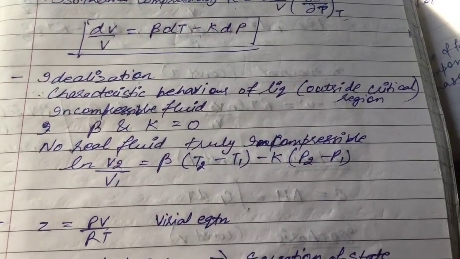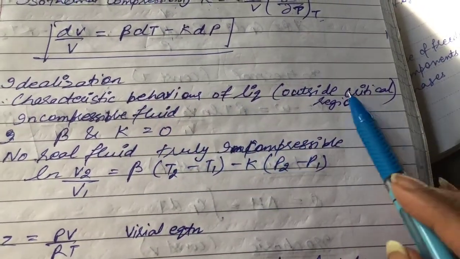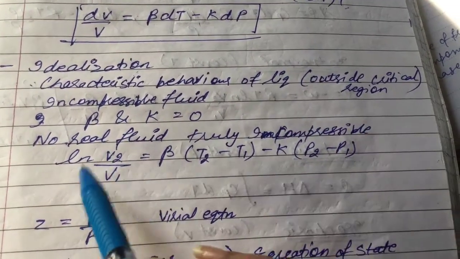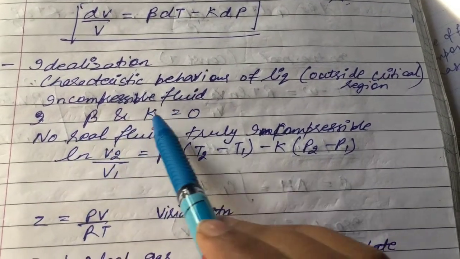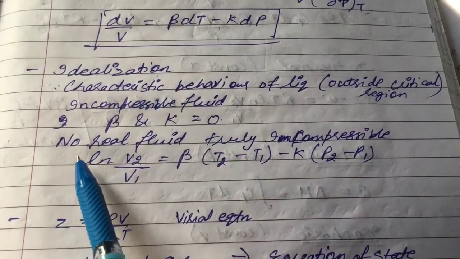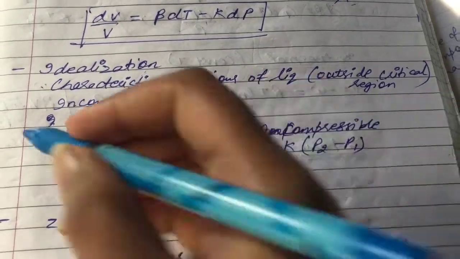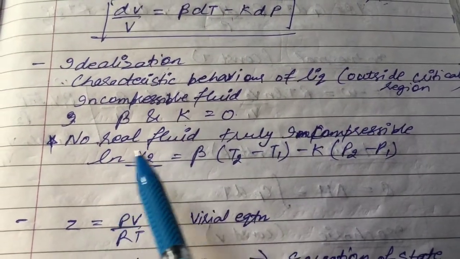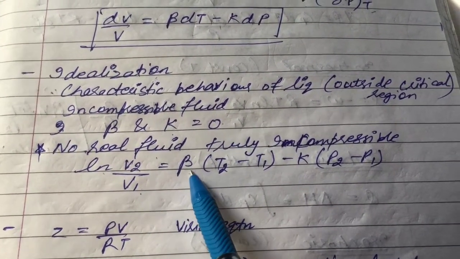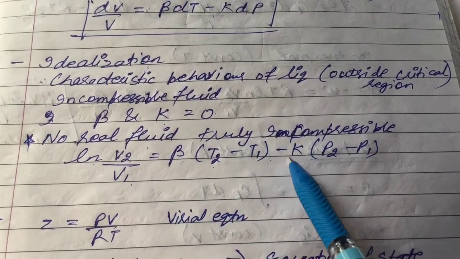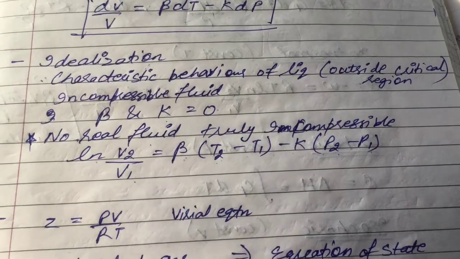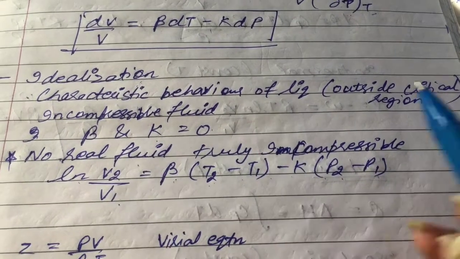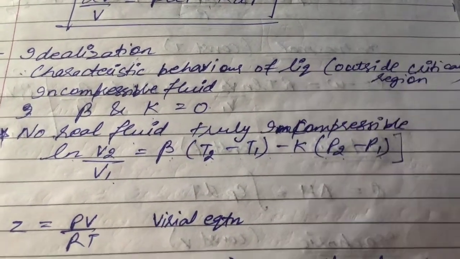Then we have idealization, characteristic behavior of liquid outside critical region where incompressible fluid is present. For that case, our volume expansivity and isothermal compressibility is 0. No real fluid is truly incompressible. So the equation is given in the form of ln V2 by V1 is equal to beta into T2 minus T1 minus K into P2 minus P1. So this is to calculate our V2 from V1 for outside critical region.